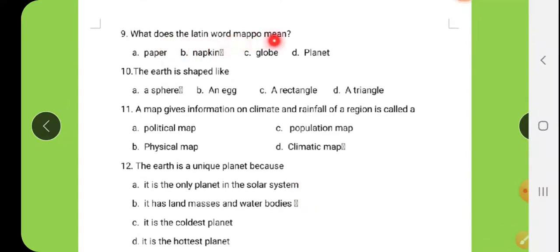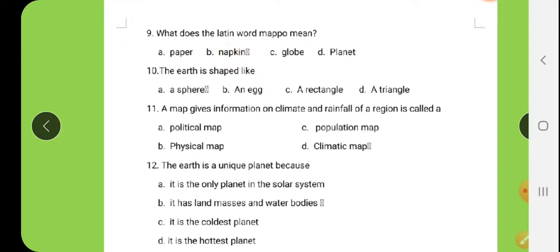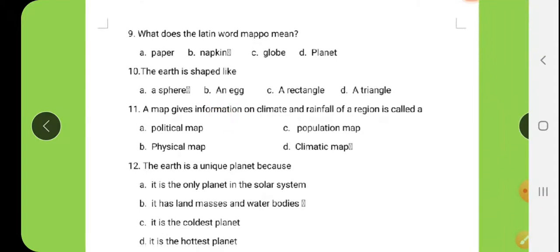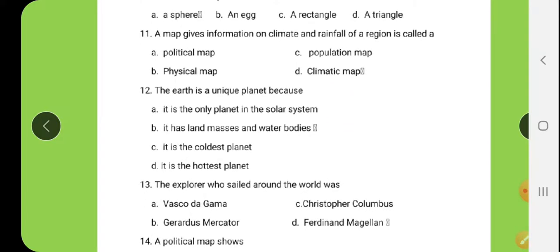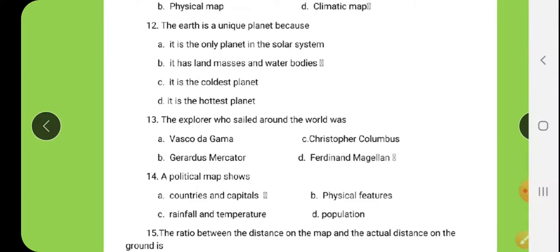What does the Latin word mappa mean? Answer is napkin. The earth is shaped like a sphere. A map that gives information on the climate and rain of a region is called a climatic map. Tick to climatic map. The earth is a unique planet because it has land masses and water bodies. Option B.